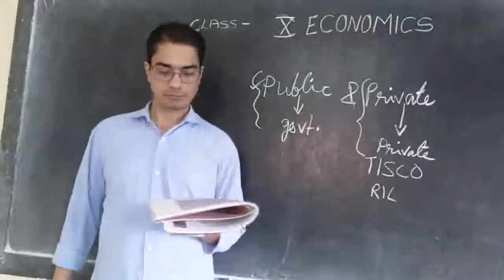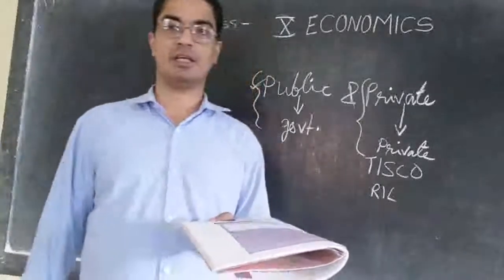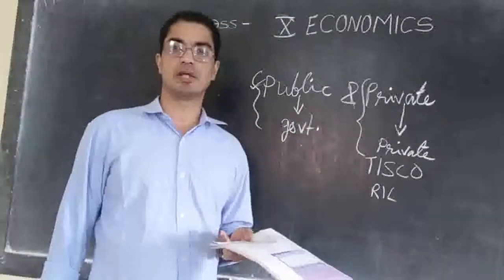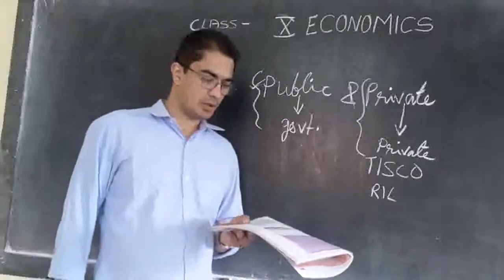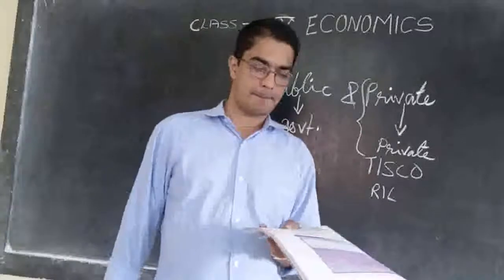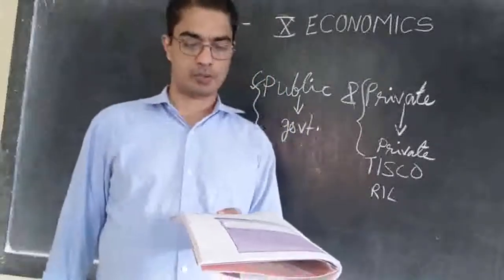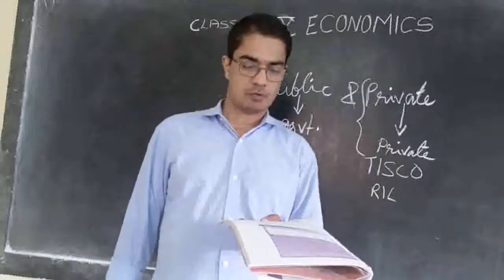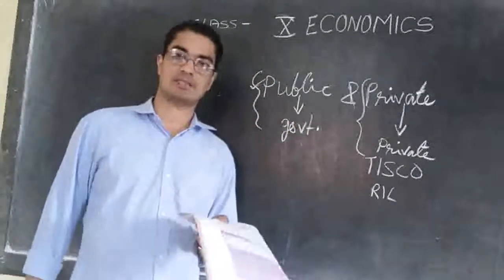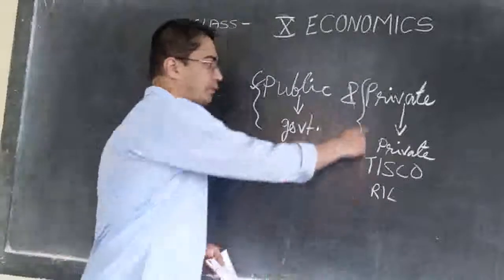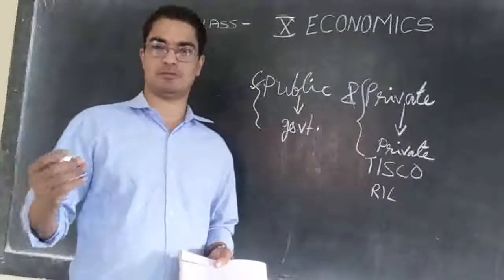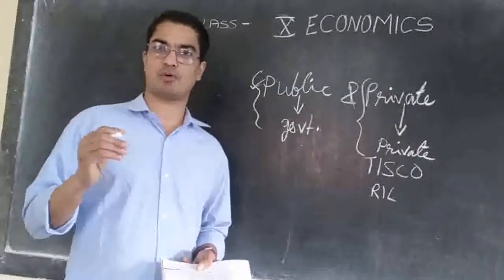Then let us see in detail about the activities of these two sectors, public sector and private sector. So there are several things needed by society as a whole, out of which the private sector will not provide at a reasonable cost. So as I said in the beginning, the main purpose of private sector companies is not helping the people. Their main purpose is to get profit.